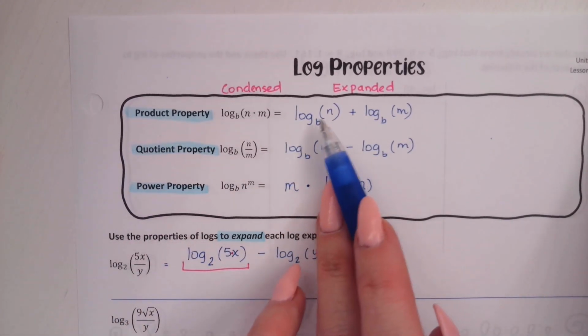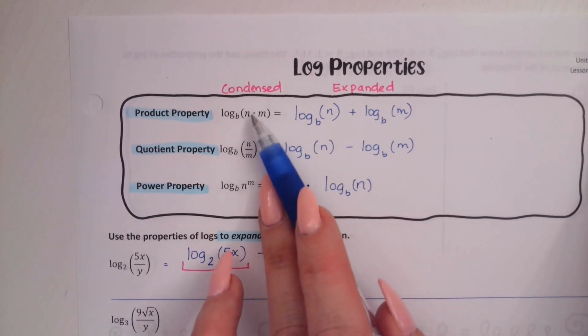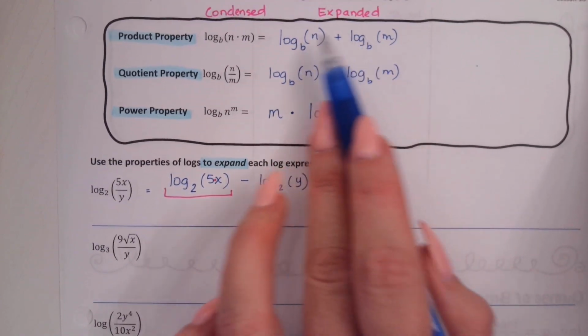Okay, so reminding ourselves what product property expands into, it expands into 2 separate logs being added together of the first factor and the second factor.